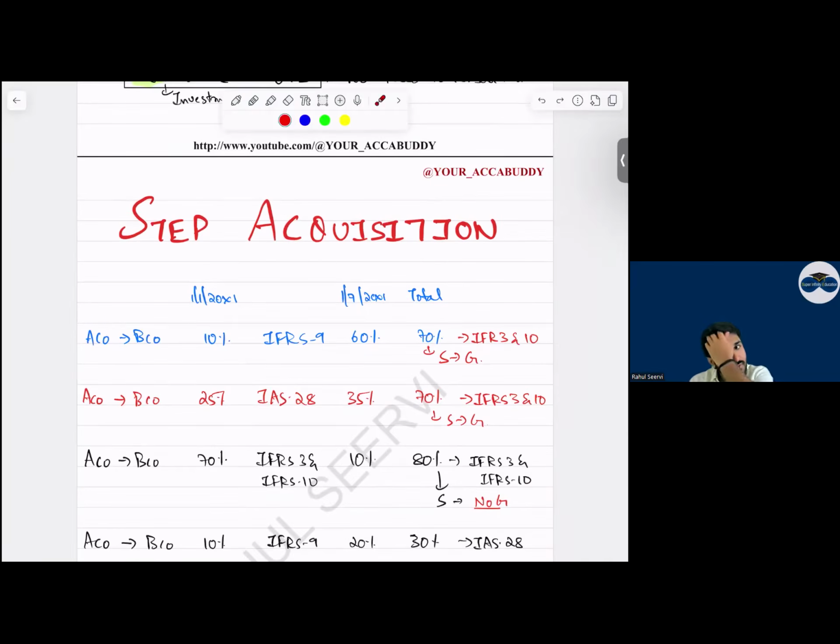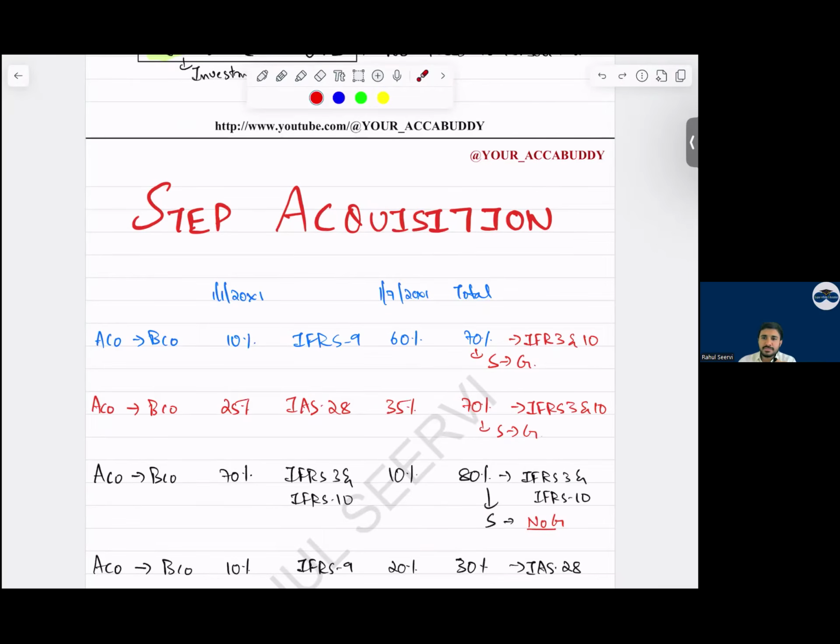Some basic theory I have done. Sir, is there more theory? We'll come to that, but first we'll do step acquisition and then we'll come to the next theory. Any doubts to anyone till here? Now the major part starts.